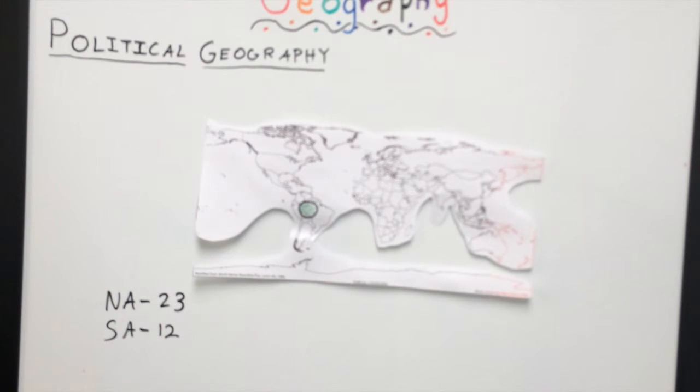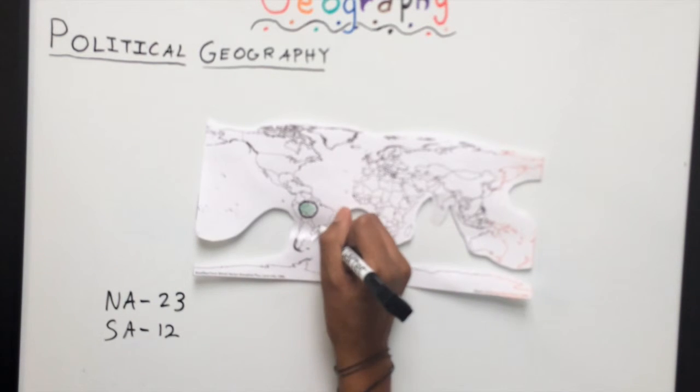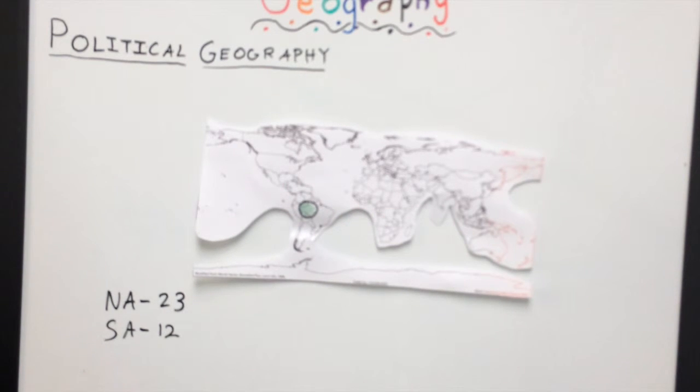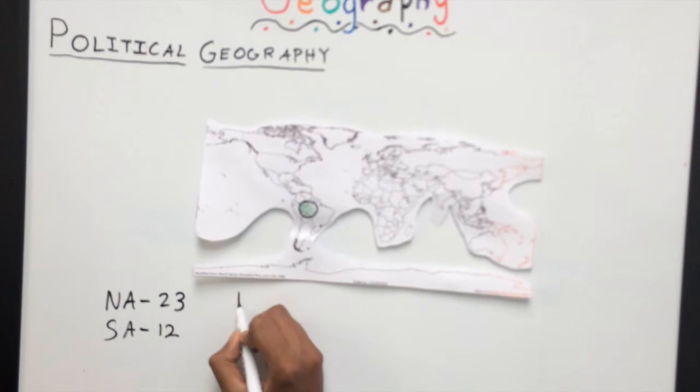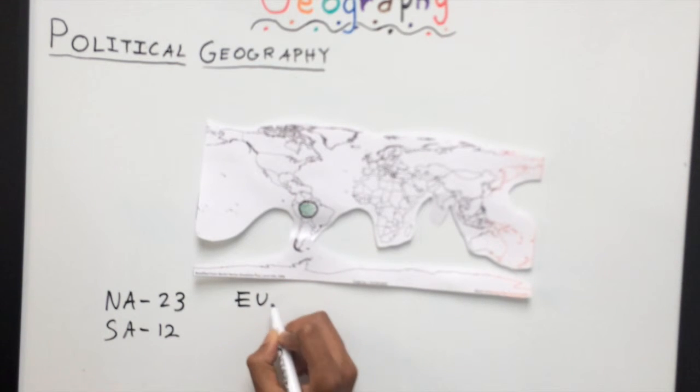Brazil is also famous because of a city right here called Rio de Janeiro. In Rio, the FIFA World Cup happened in 2014, and in 2016, we are going to have the Summer Olympics there. So next, we'll move on to Europe, so EU for short.